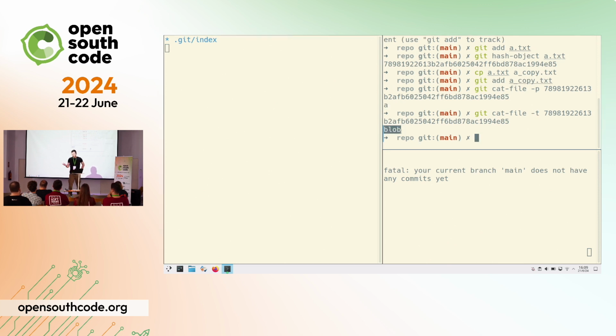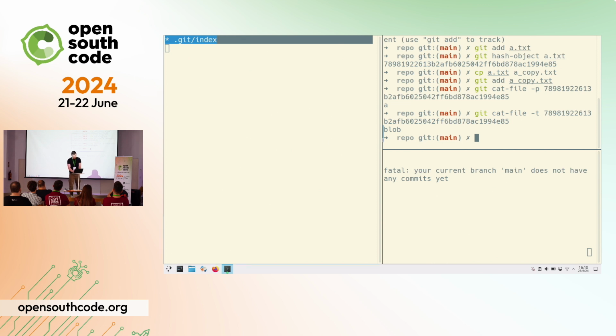So that means that it was added by the user. OK, now let's get to the other file, the Git index. As you saw, when we copied the file and we added it again, there was no new hash because the contents were the same. But it has to record somewhere that Git now knows that there is a.txt and acopy.txt.